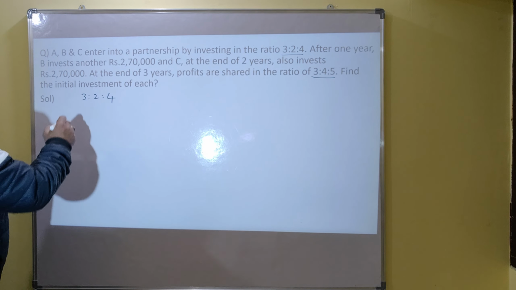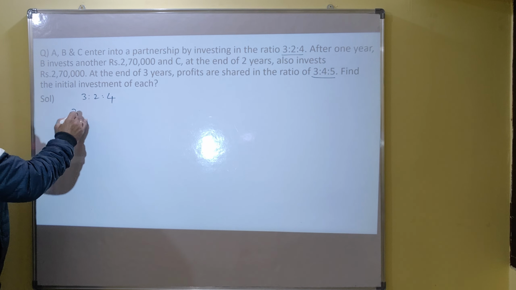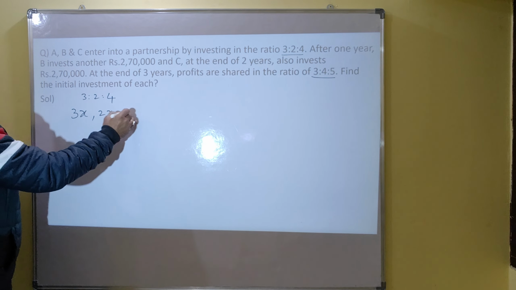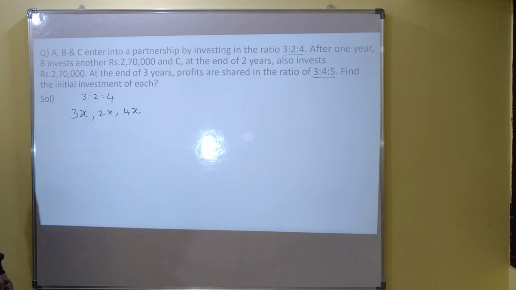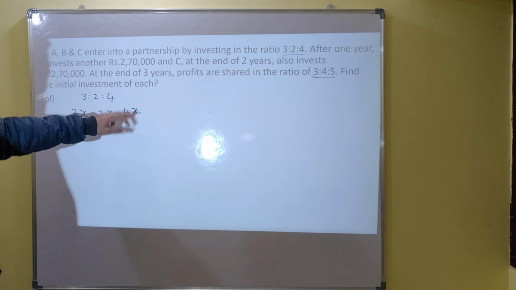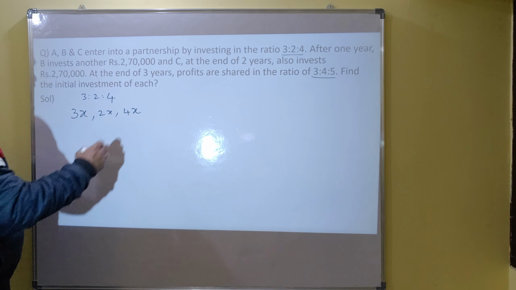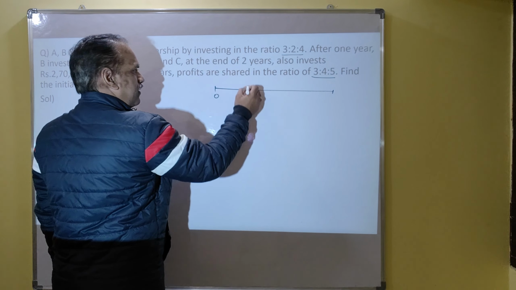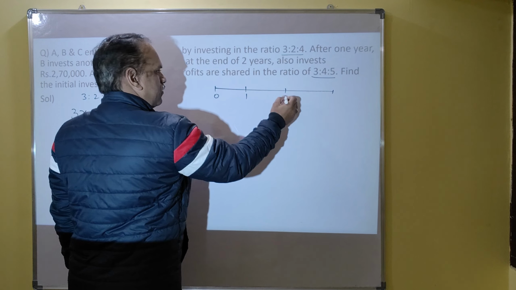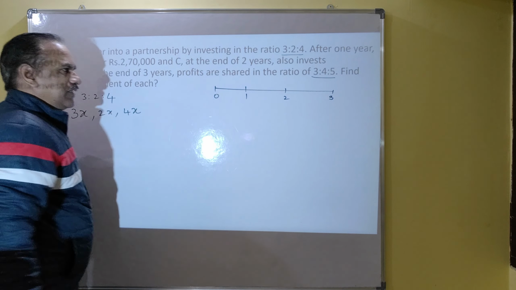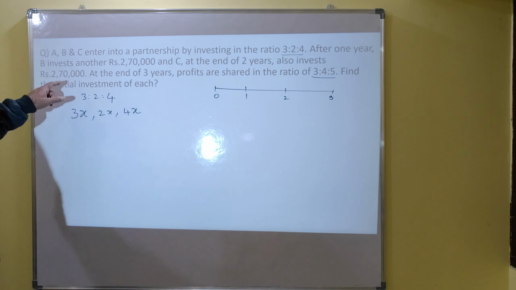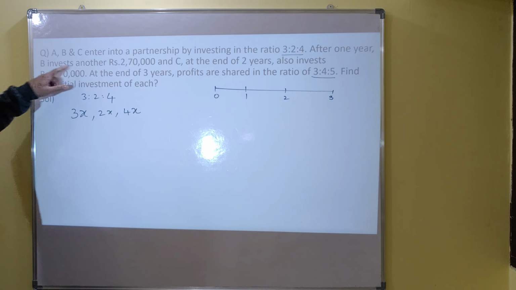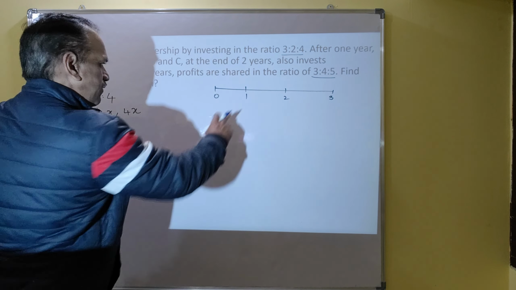So let us take their initial investments as 3x, 2x, 4x. After 1 year, so what is the total tenure? It is 3 years: 0, 1, 2, 3. So total 3 years. After 1 year, B invests another 2,70,000.